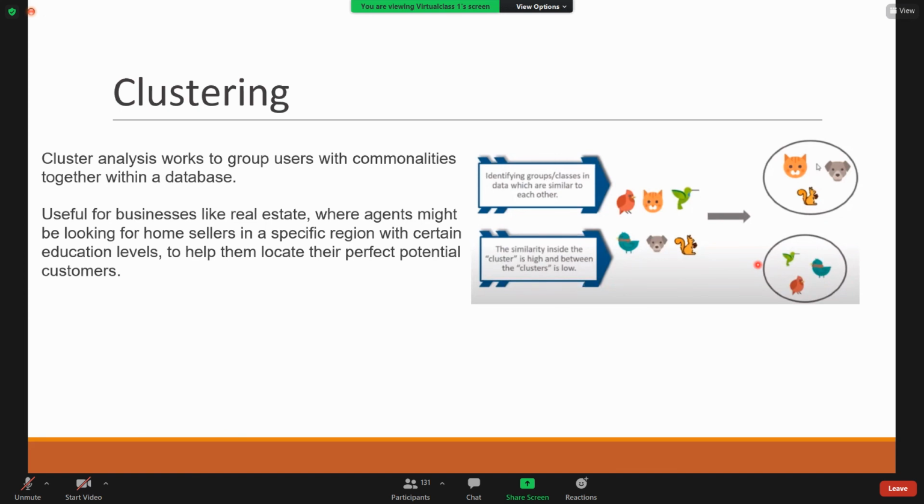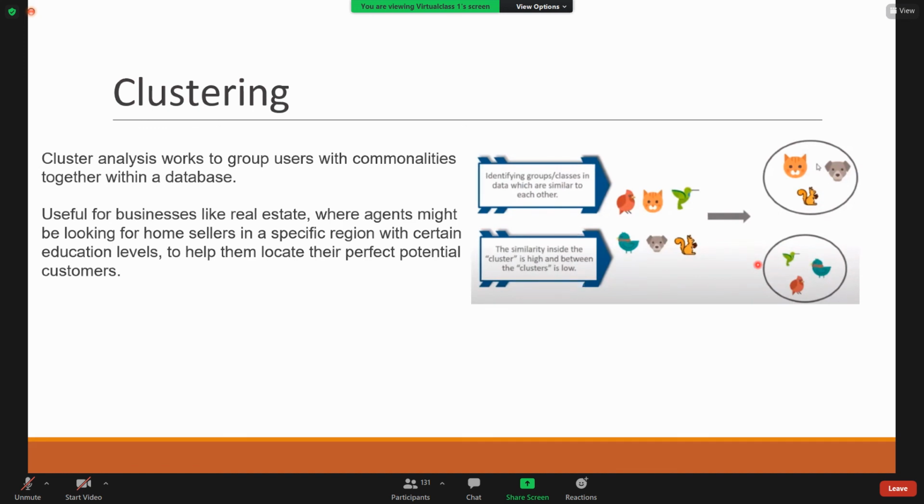So you are given a basket of vegetables and fruits, and you are asked to group them. What will we do? We'll look at the features only. Based on the features we can group them. All vegetables at one side, all fruits at one side, like that, right? We don't need any prior knowledge. We can group based on the features.